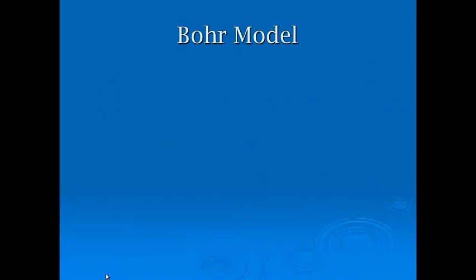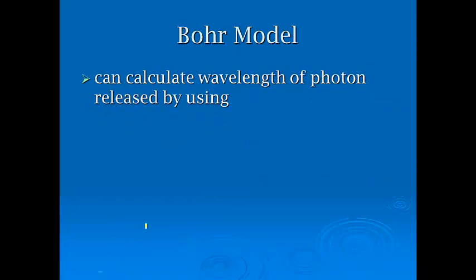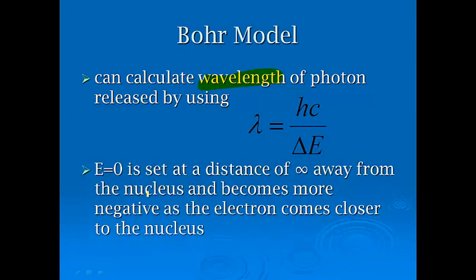Now, continuing in that idea, the Bohr model, we can also calculate the wavelength of the photon using de Broglie's equation. Actually, this is not de Broglie's equation, it's a slight variation on it.